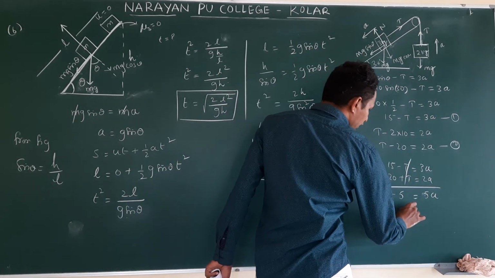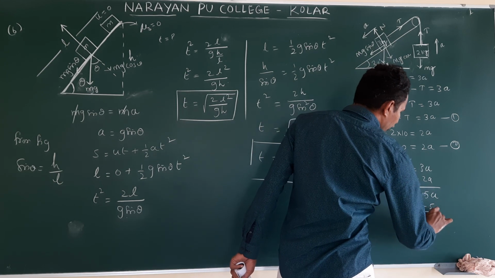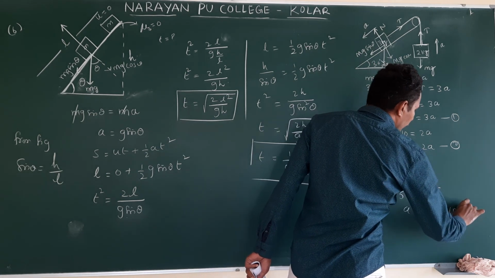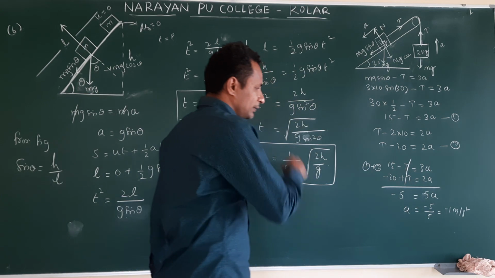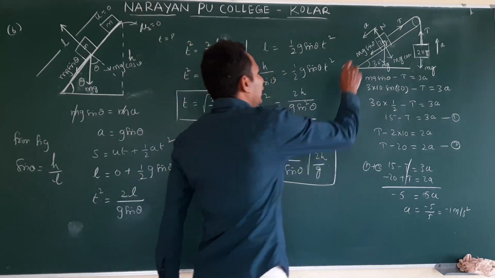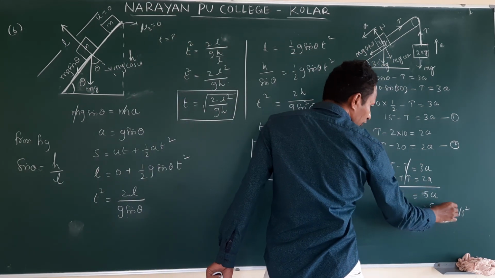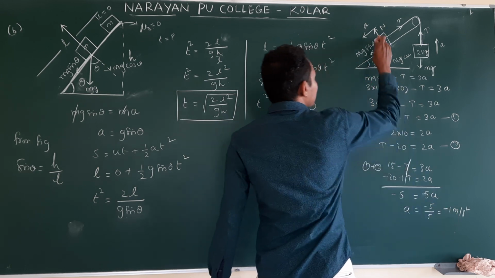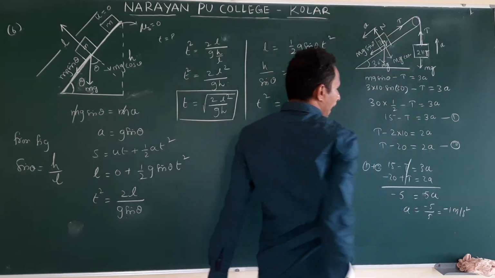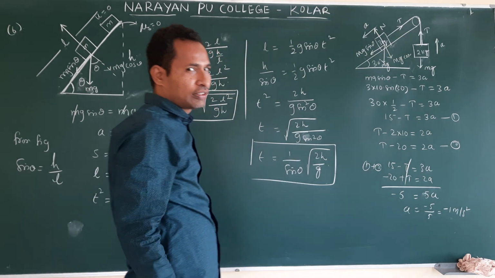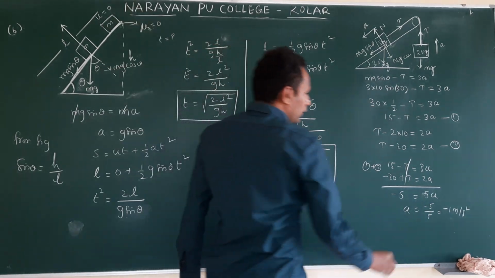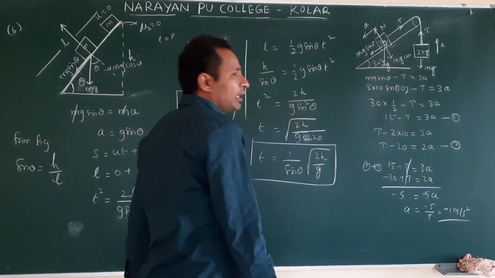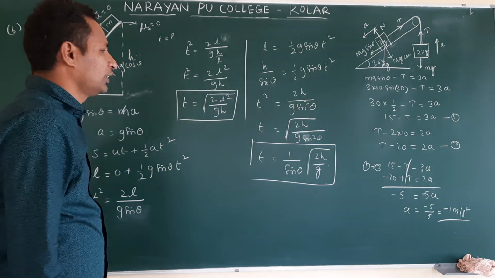Am I correct? a is equal to minus 5 by 5, which is minus 1 meter per second square. Actually, we took it as down, but we got minus. Minus means it is not sliding down, it is actually going up. But according to the question, we are following. Now, a we got: 1 meter per second square.